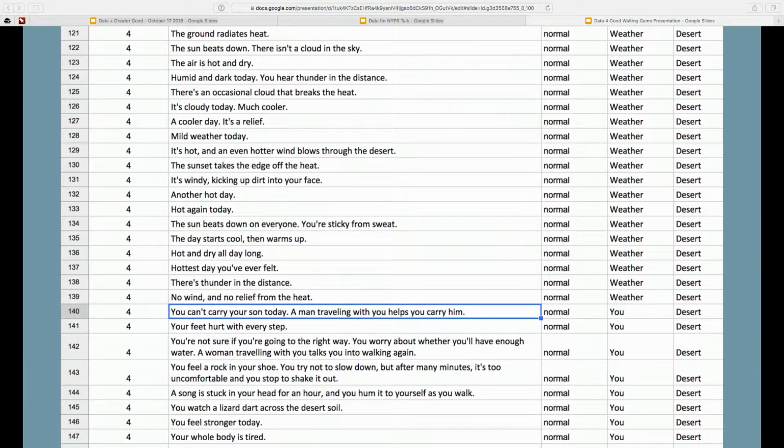And then there are little details spread throughout this stuff that is actual direct quotes and details that we got from those affidavits. So the one that I've highlighted here is that you can't carry your son today, a man traveling with you helps you carry him, that happened, right? And so the more specific we are, the more we know that it definitely happened, and the more vague we are, the more that it's sort of like a background detail.